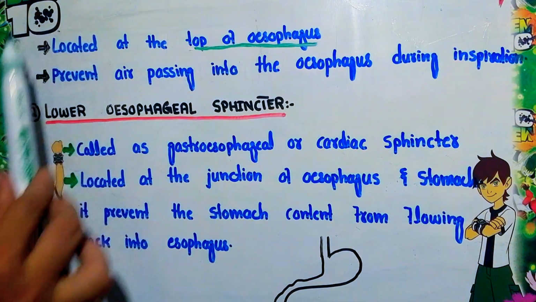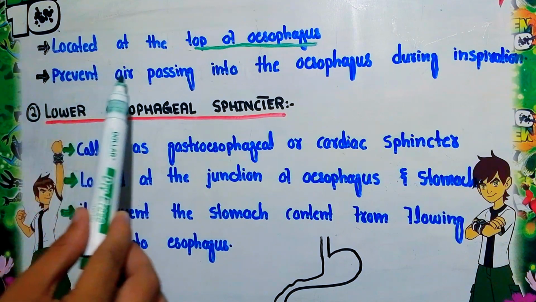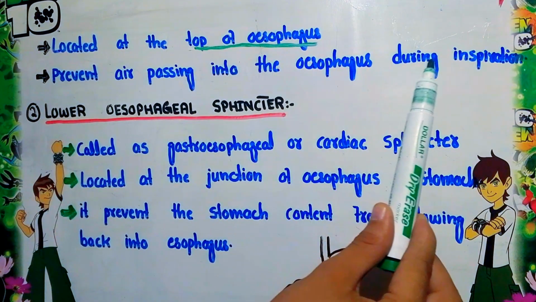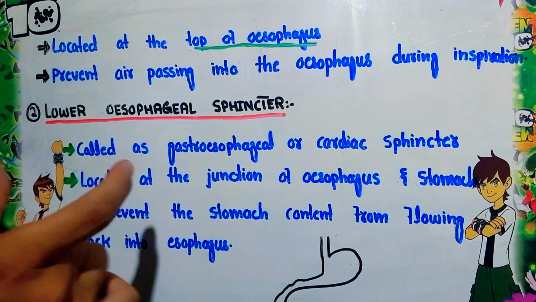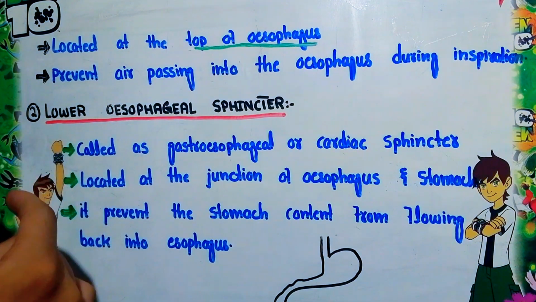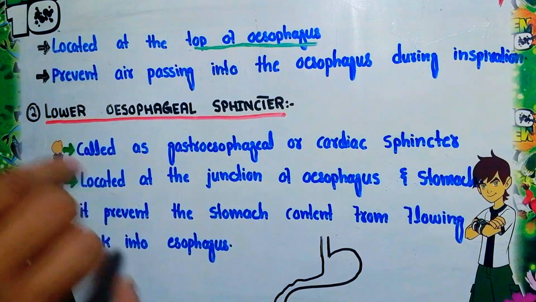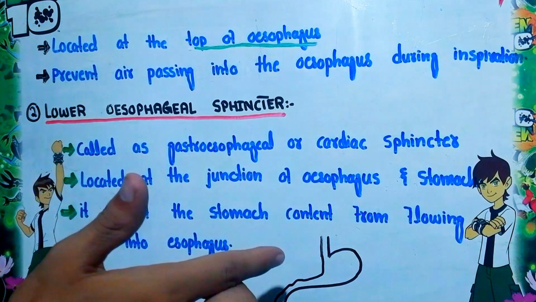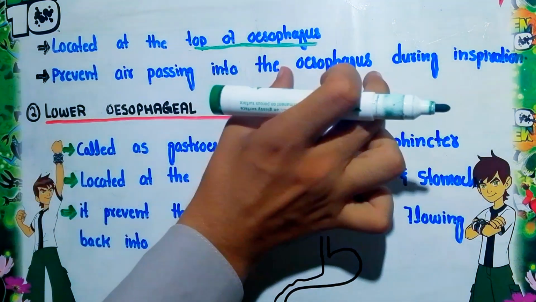Next, what is the function of the upper esophageal sphincter? It prevents air from passing into the esophagus during inspiration. So during inspiration, when we take in air, this sphincter prevents the flow of air into the esophagus. When this sphincter closes the esophagus, the air enters into the trachea. So it basically prevents air flow into the esophagus.